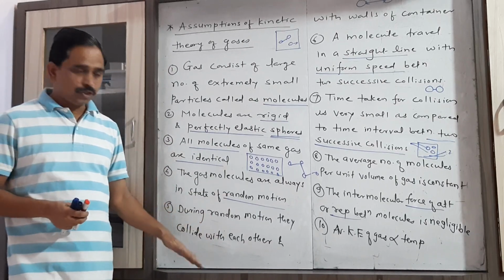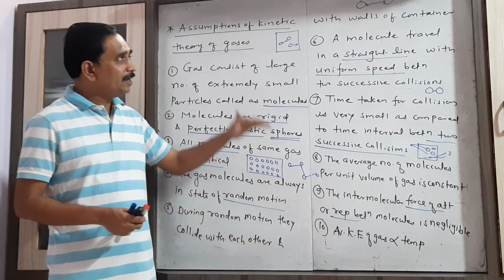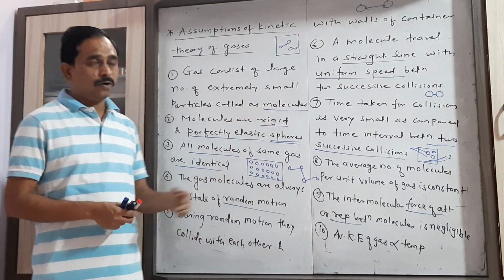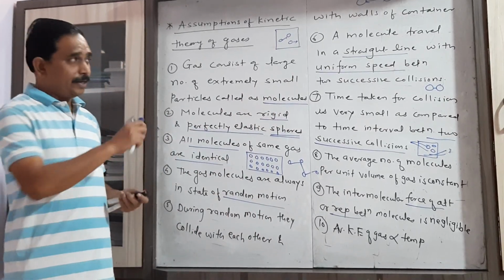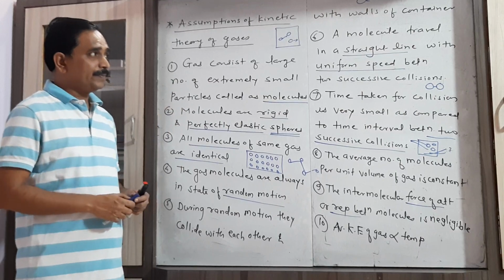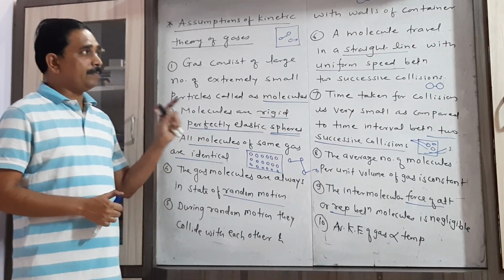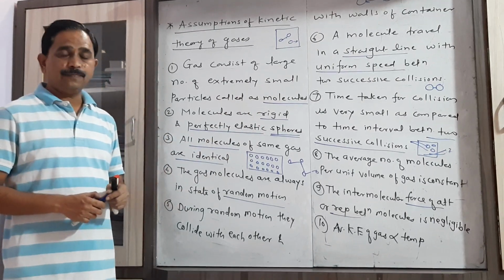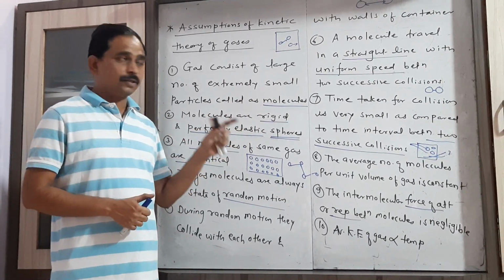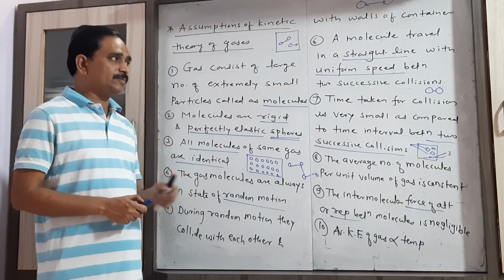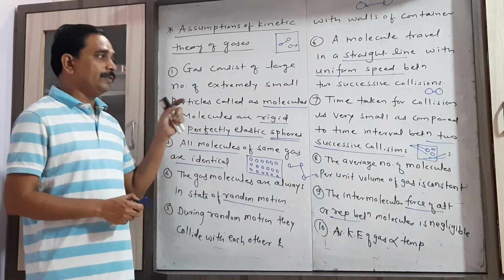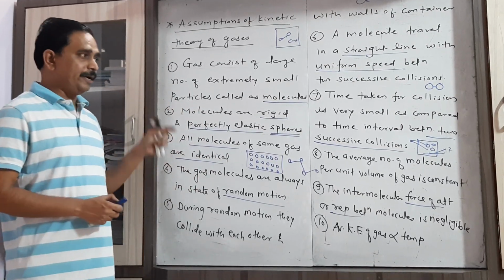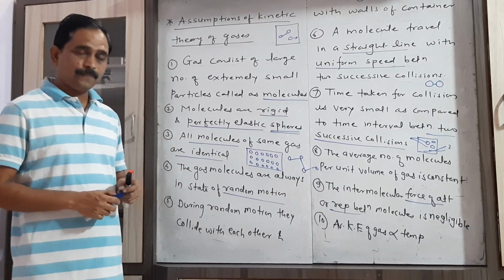During the random motion, they collide with each other as well as with the walls of the container. Between collisions, they travel along a perfectly straight line with uniform speed. The time taken for the collision is very small as compared to the time interval between two successive collisions.